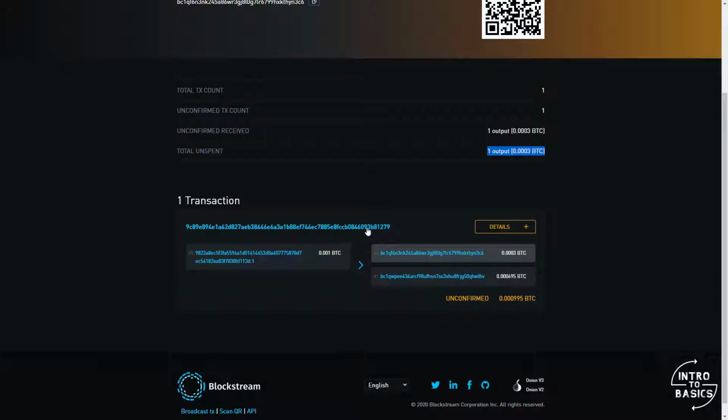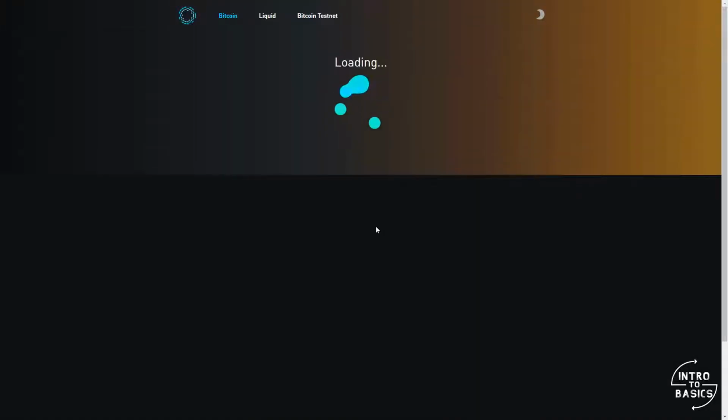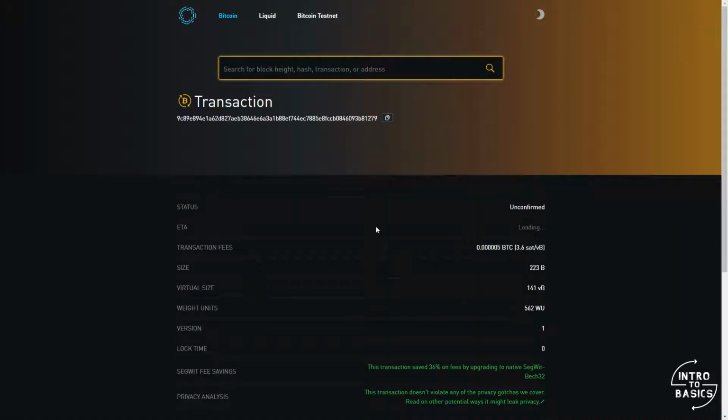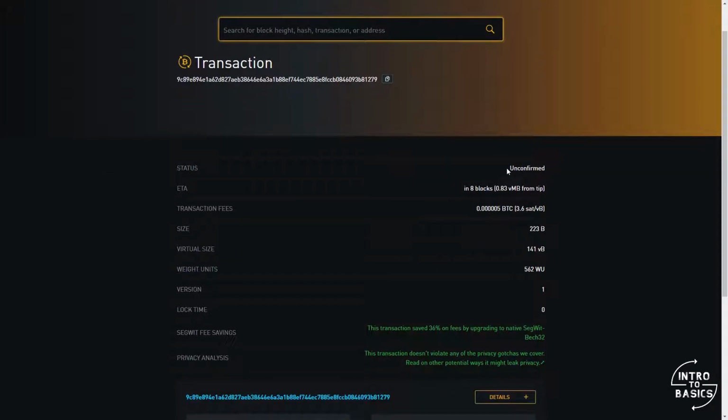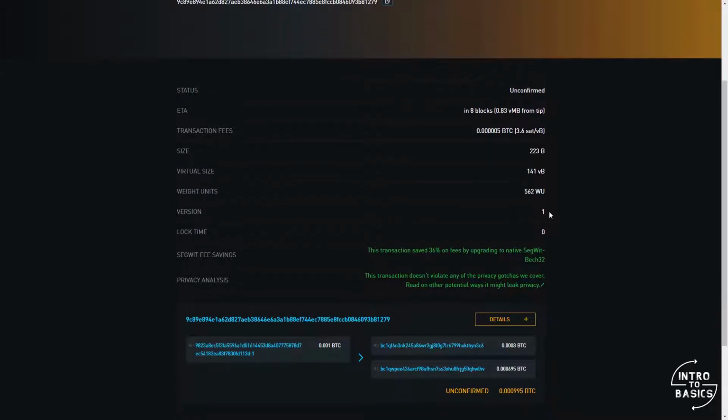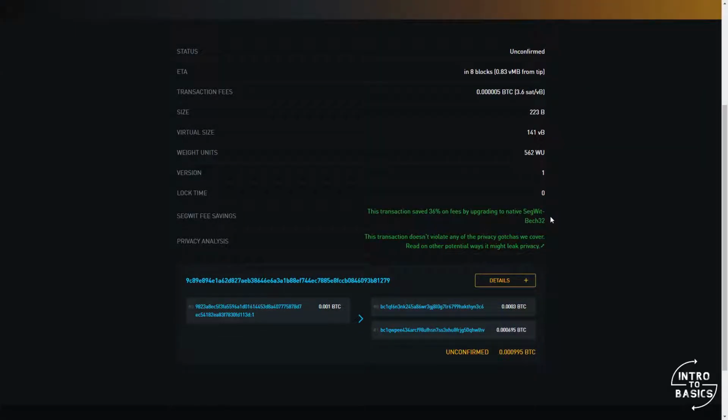If we look at the transaction itself, we can see different kinds of information, like the number of confirmations that this transaction has. For now, 0 confirmations, because the transaction is still in the mempool. We see the size of the transaction and the transaction fees. Also, this block explorer tells us that by using a SegWit address to send the funds, the fees were lower.